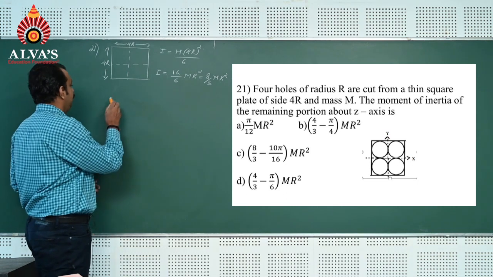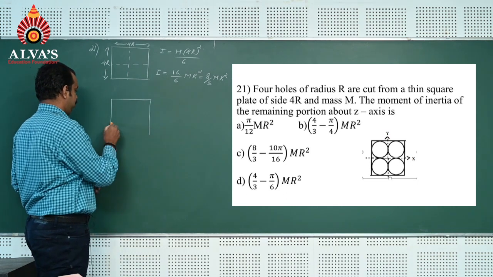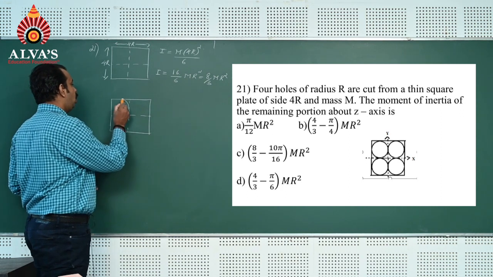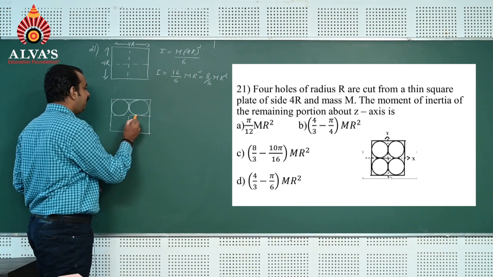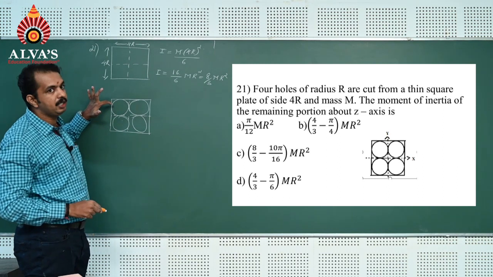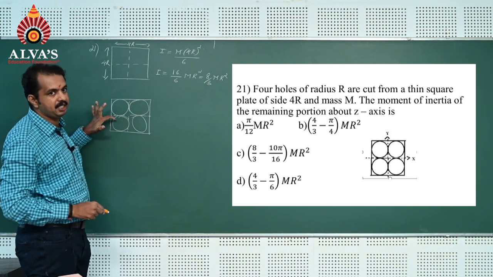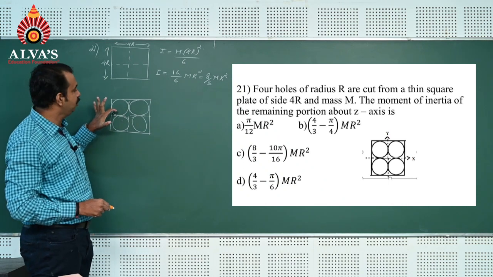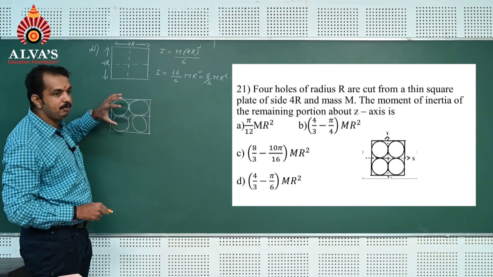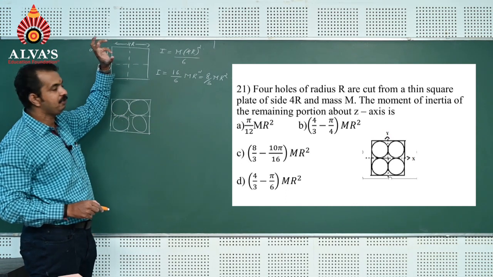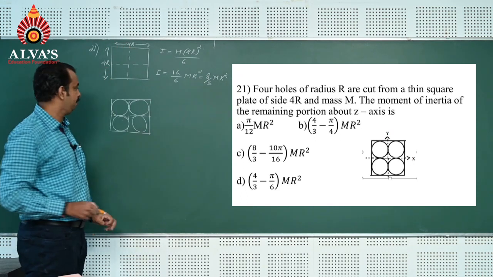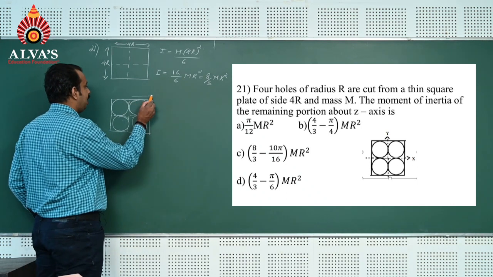Now, to create 4 holes on the square plate, 4 discs must be removed. That means we should find the moment of inertia of each disc, then add the values to get the moment of inertia of the 4 discs. If we subtract the moment of inertia of the 4 discs from the moment of inertia of the square plate, we obtain the moment of inertia of the remaining portion about the z axis. You know, this distance is 2r.